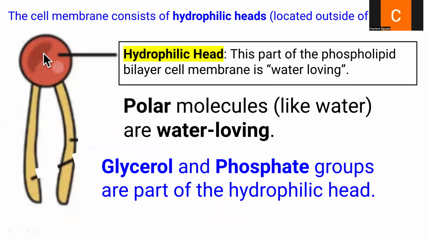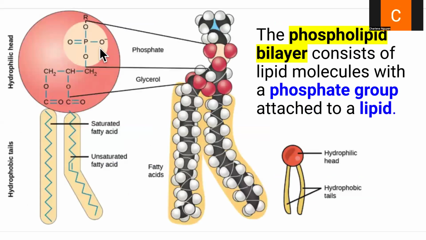On our phospholipid itself, we have the hydrophilic head. The head part of the phospholipid is hydrophilic, meaning that it is water loving. Water loving means that polar molecules like water are naturally going to be attracted to that end, so it's going to bind easily. There are no weird attractions. What makes up the hydrophilic head are the glycerol and the phosphate groups.